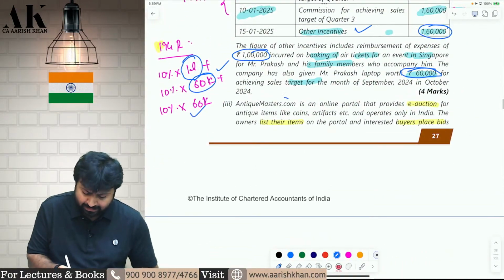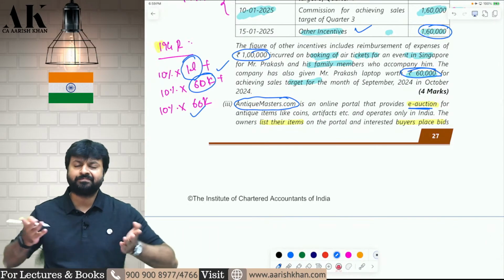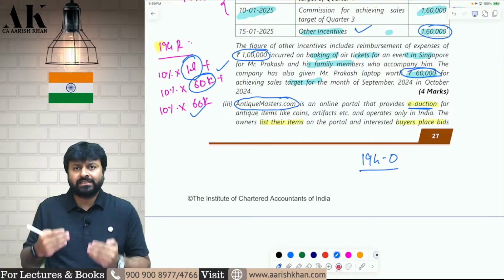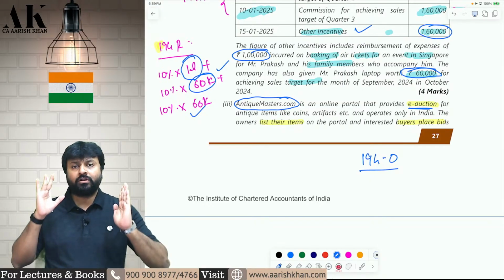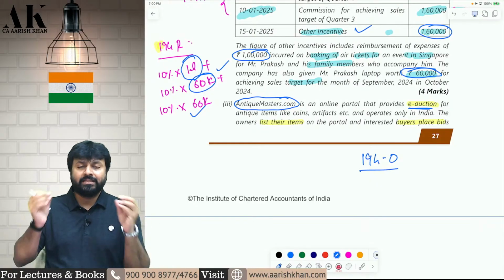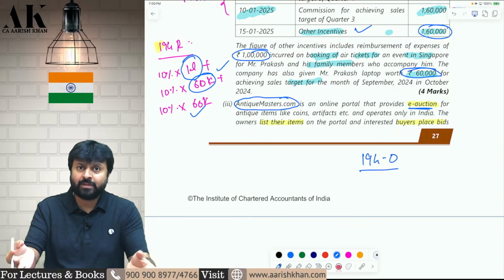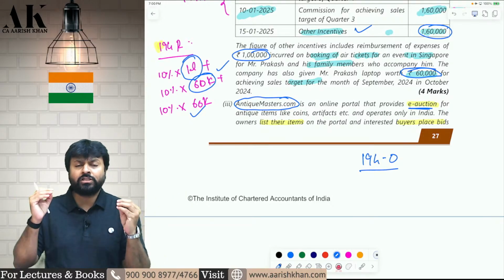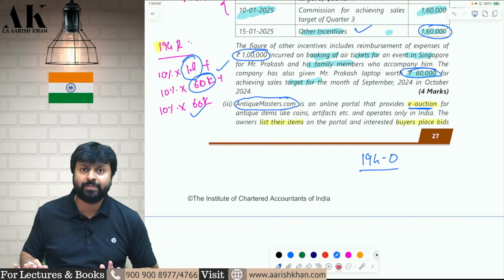Next one, there is a website by the name of antiquemasters.com which is engaged in providing services of e-auction. Now, we all know that in 194O there is a CBDT clarification that if the assessee is providing e-auction services, then TDS under 194O is not applicable. But that is subject to a lot of conditions. The e-auction services should only be restricted to discovery of price. They should not be engaged in buying and selling. They should not be accepting the payment from the buyer. They should not be releasing the payment to the seller. All those things should be done by the buyer and seller directly. The e-auction website should only be engaged in price discovery. All other activities should be done by the buyer and seller independently in the market.